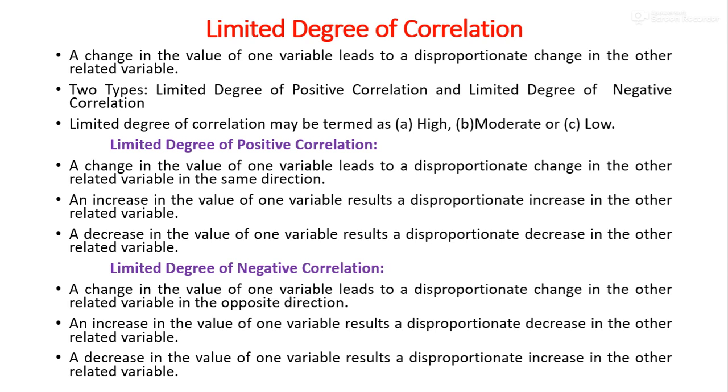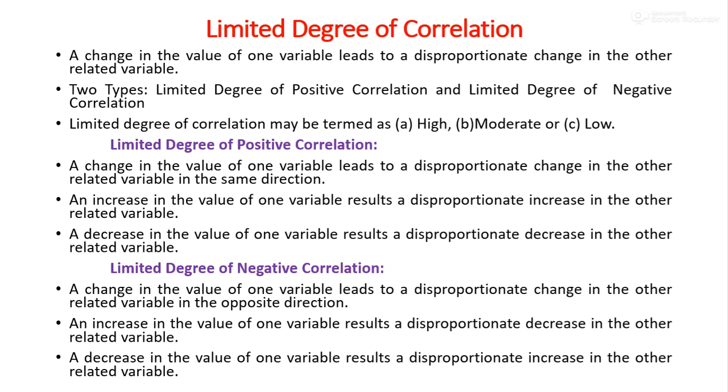When a change in the value of one variable results in a disproportionate change in the other variable in the opposite direction, it is called limited degree of negative correlation. If an increase in one variable leads to a disproportionate decrease in the other variable, then there is limited degree of negative correlation. Similarly, if a decrease in one variable leads to a disproportionate increase in the other variable, there is limited degree of negative correlation.